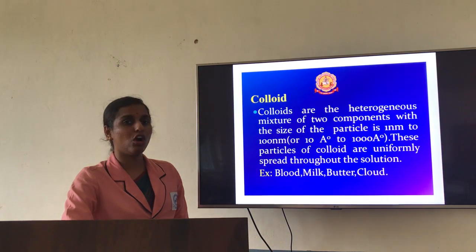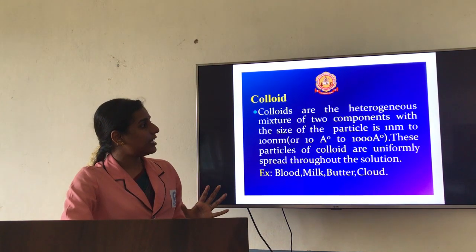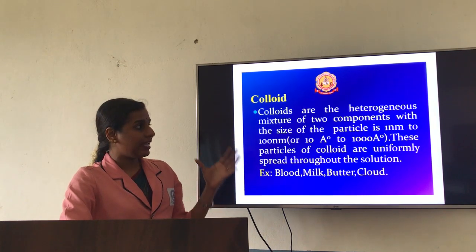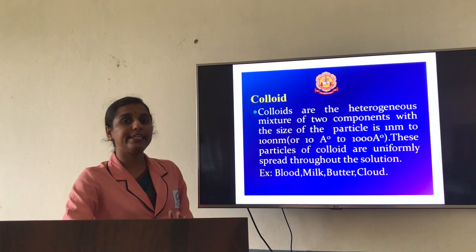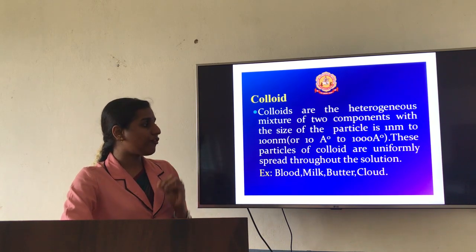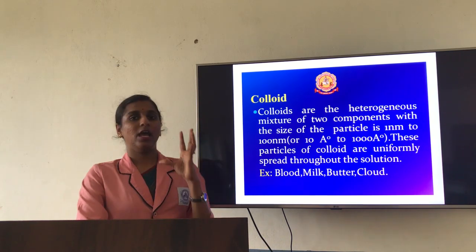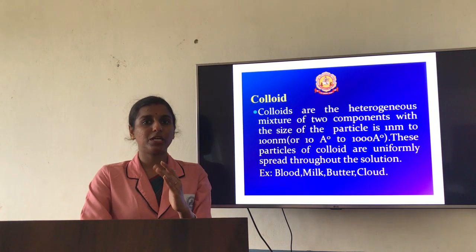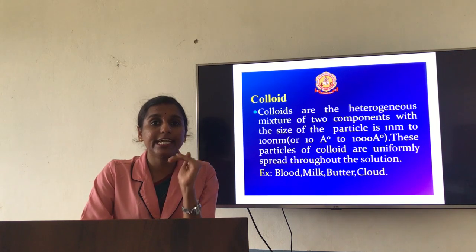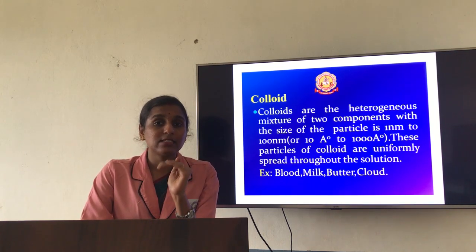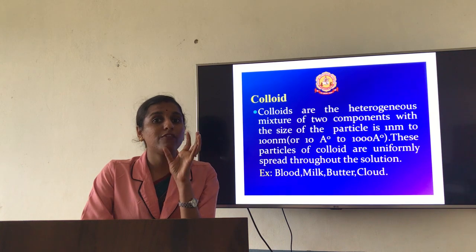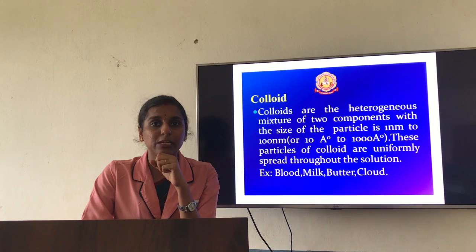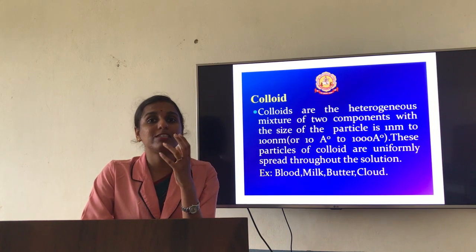The next one is colloid. So colloids are nothing but a mixture of two components where the size will be between 1 nanometer to 100 nanometer. So it is a uniform solution. Actually, this colloid looks like a homogeneous solution. In the sense, it looks like a clear solution, but it is not. It is a heterogeneous solution. This kind of substance, you will be able to differentiate or separate out by physical methods. So most of the time it goes with centrifugation and all.